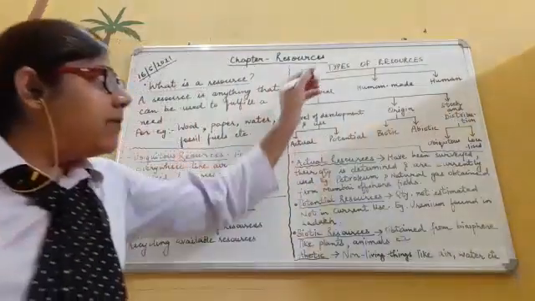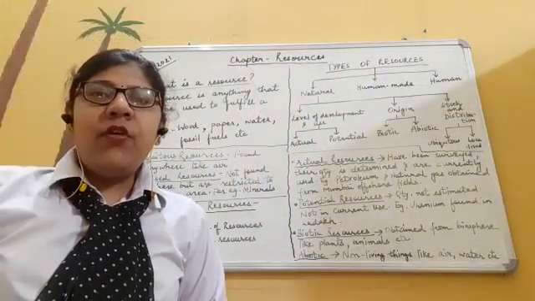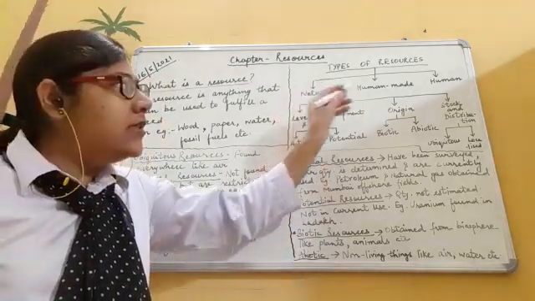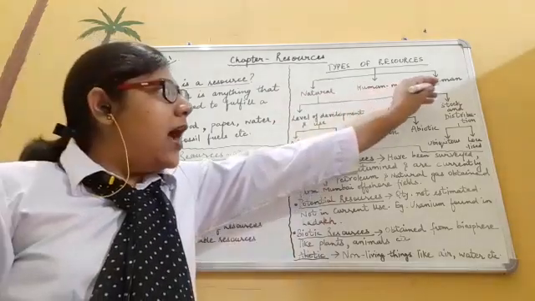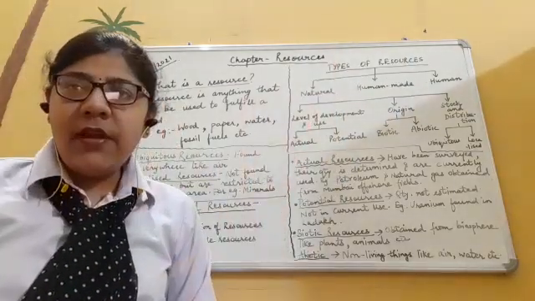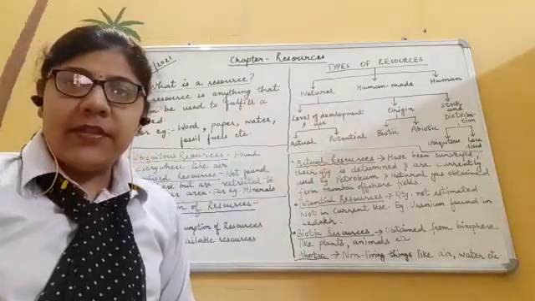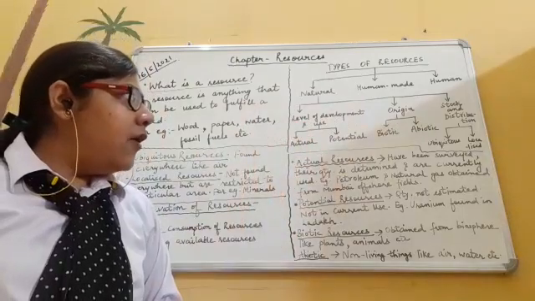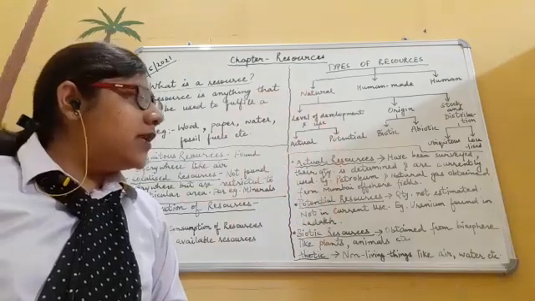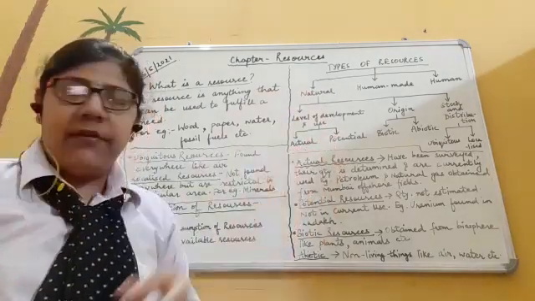Now let's talk about the types of resources. Please remember that in all there are three basic types of resources: natural resources, human made resources, and human resources. These natural resources are further divided on the basis of different levels. On the basis of level of development and use, the natural resources are divided into two types: actual resources and potential resources.